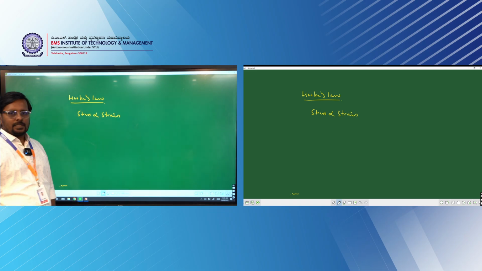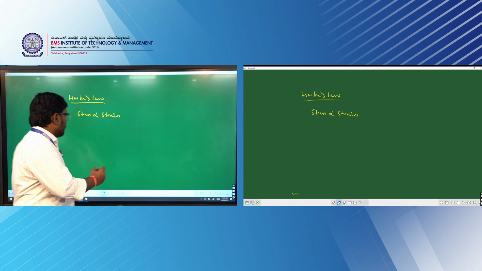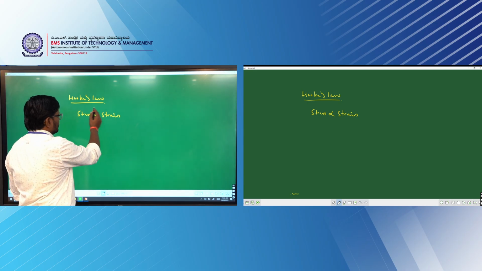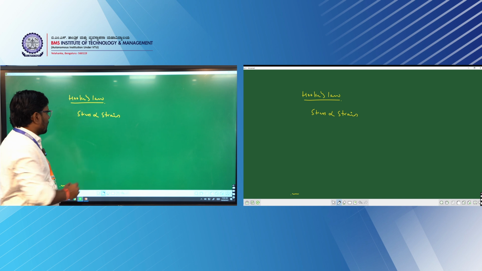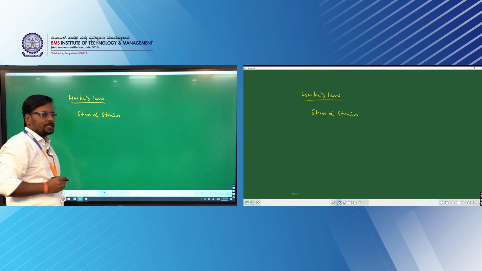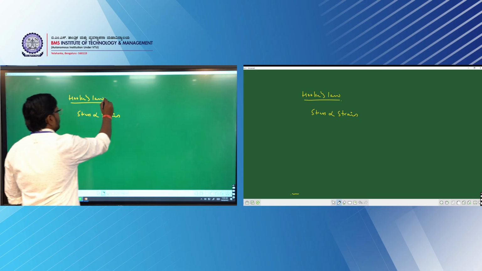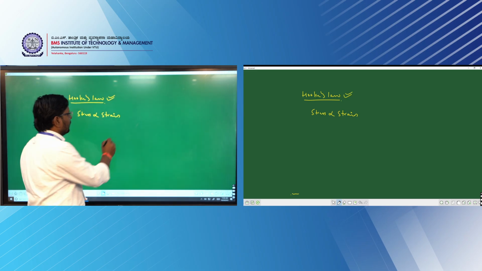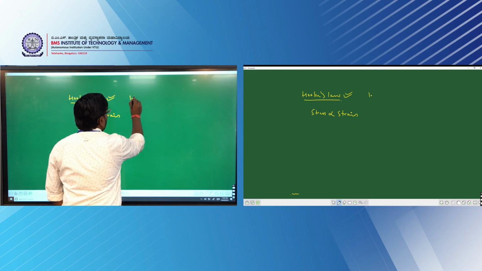What is stress? Stress is nothing but the external force you apply on a body. The strain is the effect caused by stress. So as you increase the stress, there will be a corresponding change in the strain. That is what the famous Hooke's law tells us. This Hooke's law is valid for load deformation.